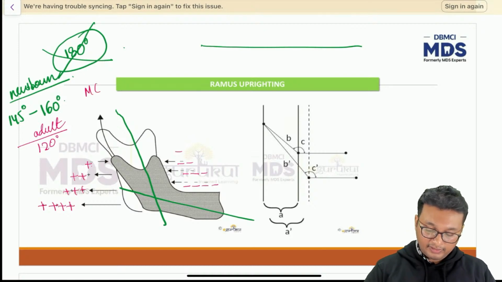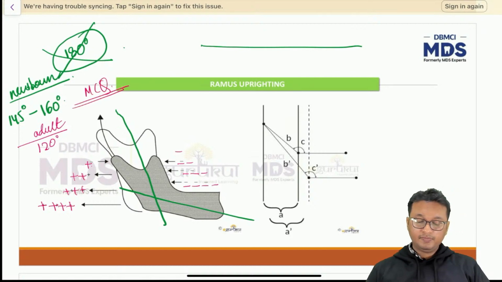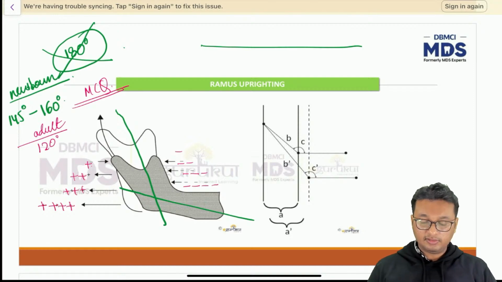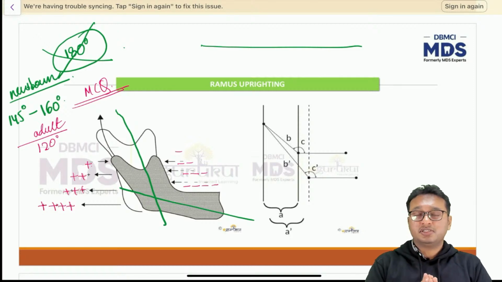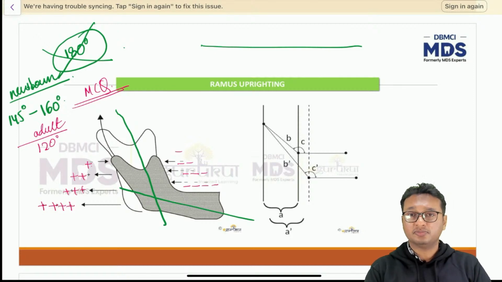Okay, so we have this MCQ also. I know you will ask me questions, sir, this book has given 180 degrees, that book has given 180 degrees, that MCQ book has given 180 degrees. But just think about it. These books are not standard textbooks. Standard textbooks are Proffit, Gurkeerat Singh, Balaji, Bhalaji, Graber, Vanarsdall, and so many other books. So many international bestsellers. O.P. Kharbanda. Pulse is not a standard textbook.